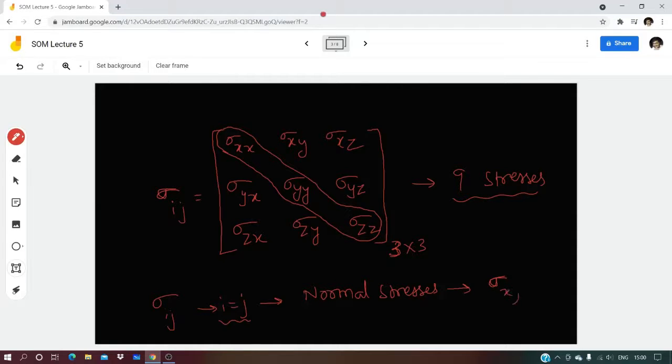That means sigma x, sigma y, sigma z. So the others are shear stresses, right? When i is not equal to j, it is a shear stress. That's what we have learned till now. And when I say shear stress, in the initial classes we told that generally we denote it by tau. So instead of sigma, we can replace these sigmas by taus.